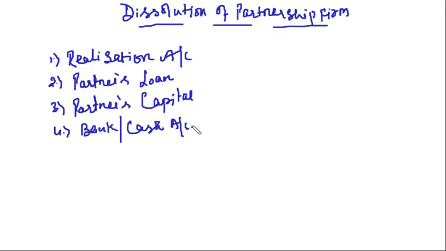So we have discussed all the major topics of this chapter. We are left with just 2 small topics, very small discussions related to this only. The whole chapter is revolving around these 4 topics: realization, partners loan, partners capital, and bank or cash account.